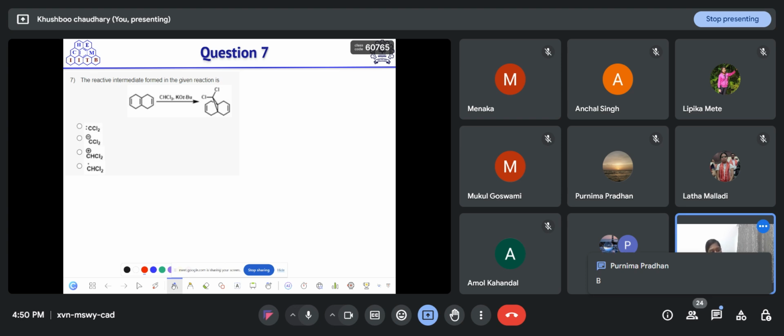Purnima is also saying option B. Option B. Okay, so the correct option is option A here, that is dichlorocarbene.